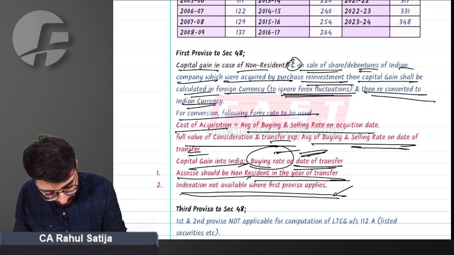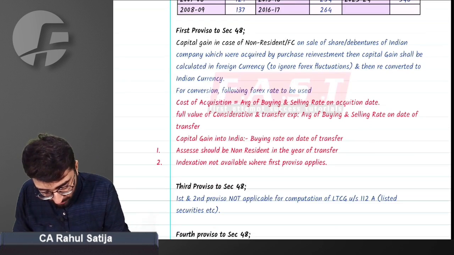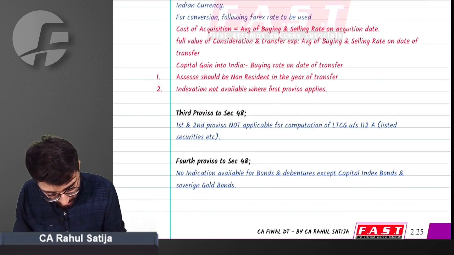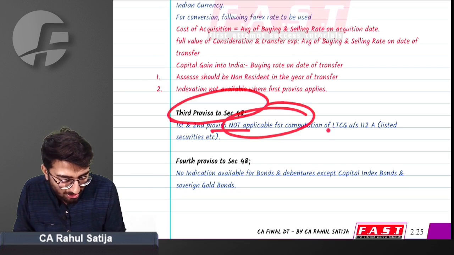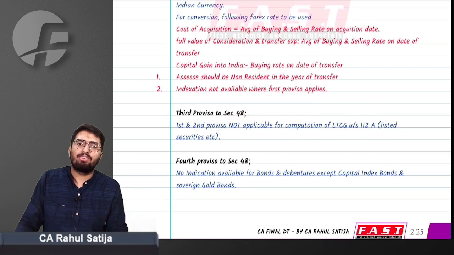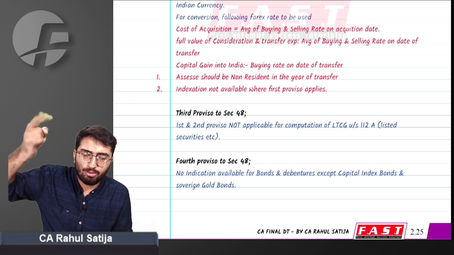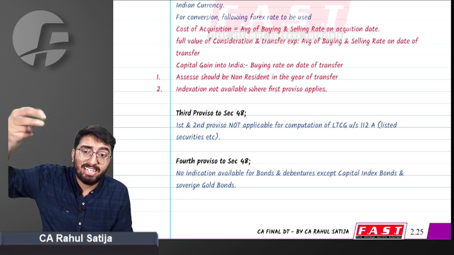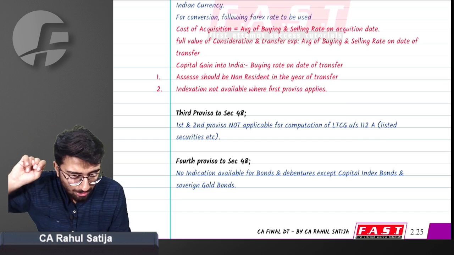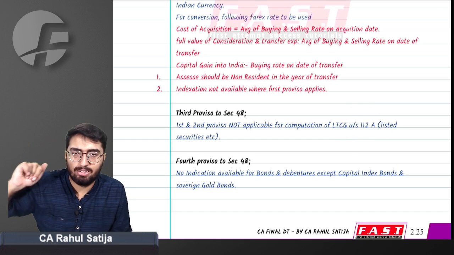What does the third proviso say? Focus should be here. First and second provisos are not applicable for computation of LTCG under section 112. What does the first proviso say? Forex fluctuation should be ignored. What does the second proviso say? Indexation. These both provisos are not applicable for shares that are listed.